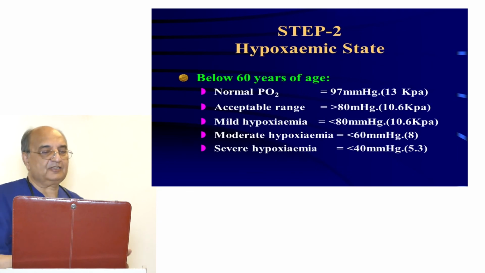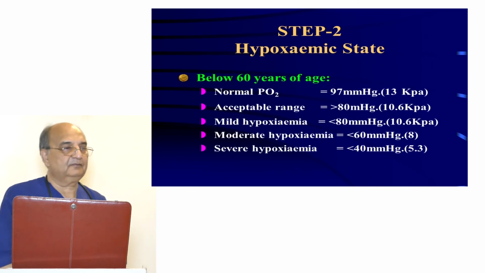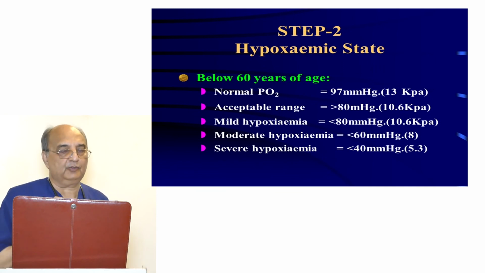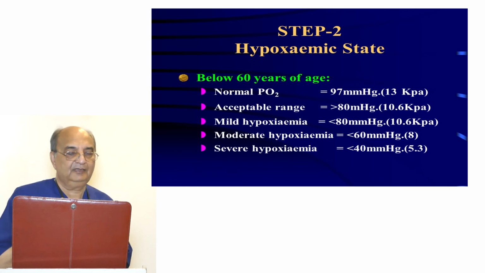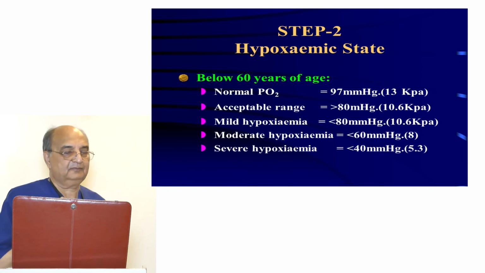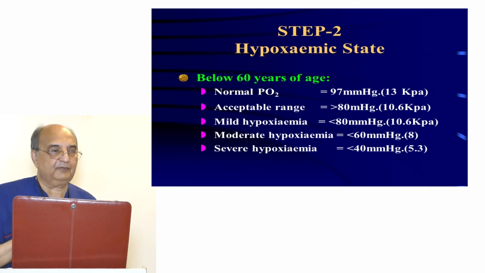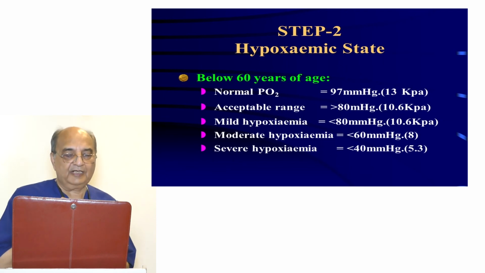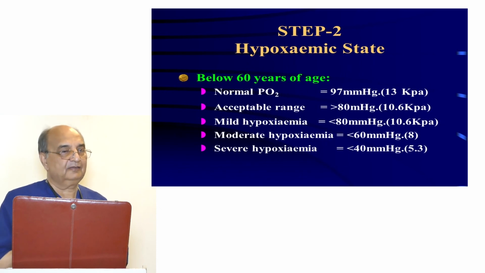Now we come to second step, hypoxemic state. Below 60 years of age, the normal PO2 is roundabout 97 to 100 or 13 kilopascal, right? Acceptable range, it should be greater than 80 millimeter of mercury or 10.6 kilopascal, right? Mild hypoxemia, we label it when it is less than 80 and greater than 60. Then moderate hypoxemia, we consider when it is less than 60, more than 40. Severe hypoxemia, when it is less than 40.